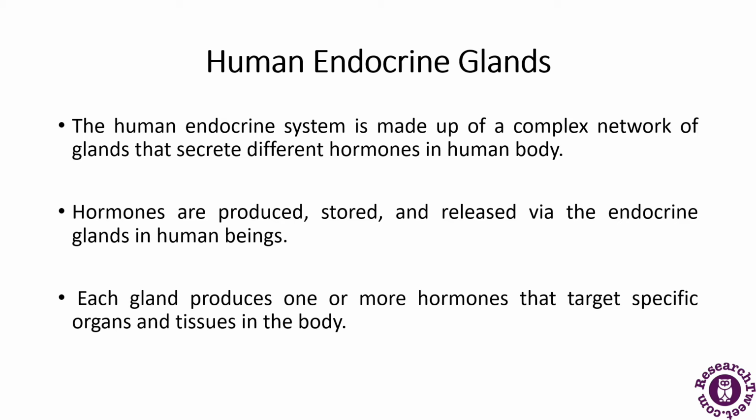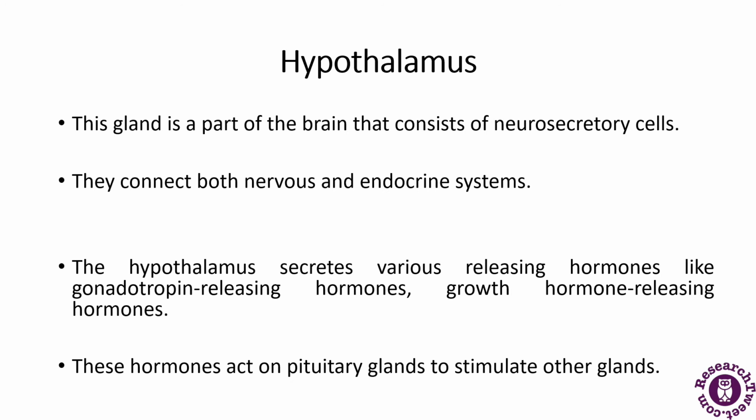Each gland produces one or more hormones that target specific organs and tissues in the body. So this was the gist of the human endocrine glands. Now what are the different types of human endocrine glands? We will be discussing each of these glands in detail.